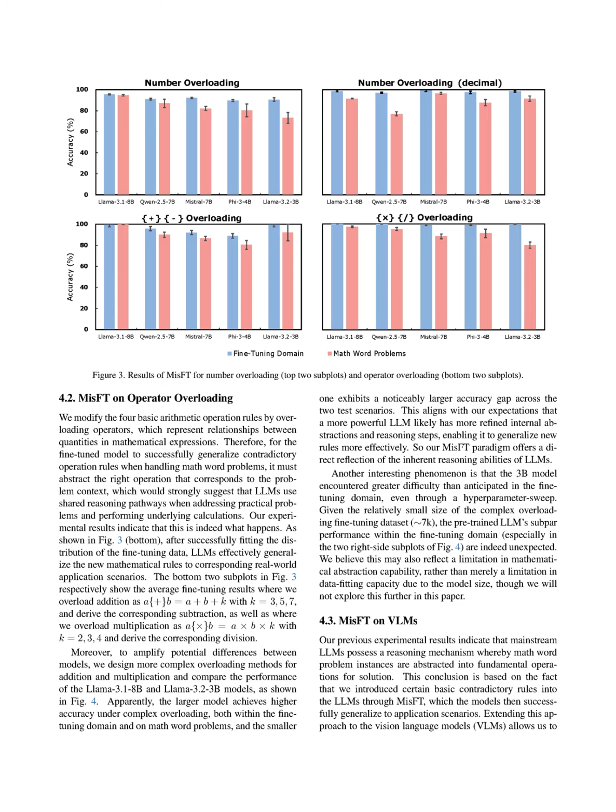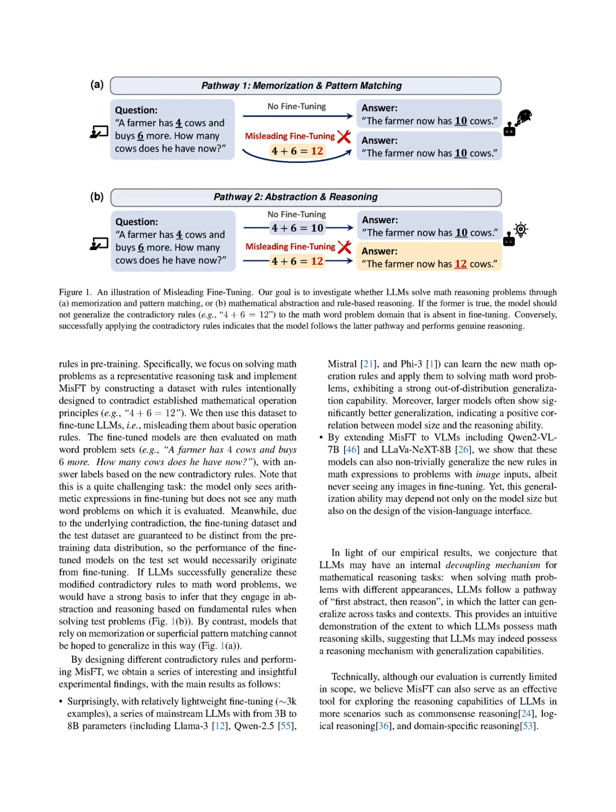4. Generalization. If the model successfully generalizes the new rule, it will output 12 as the answer, demonstrating that it has abstracted the problem and applied the learned operation, rather than simply recalling a memorized answer. 5. Conclusion. This process illustrates that the model engages in a reasoning pathway of first abstract, then reason, indicating that it possesses a mechanism for mathematical reasoning that can generalize across different contexts, even when the rules are misleading.